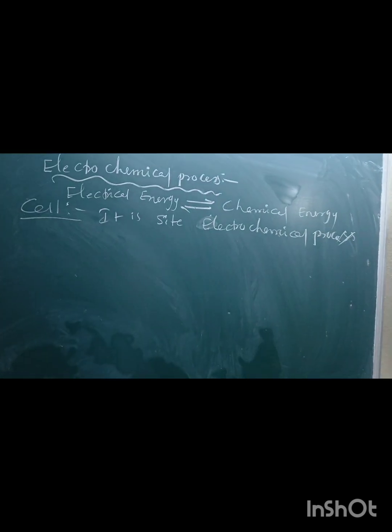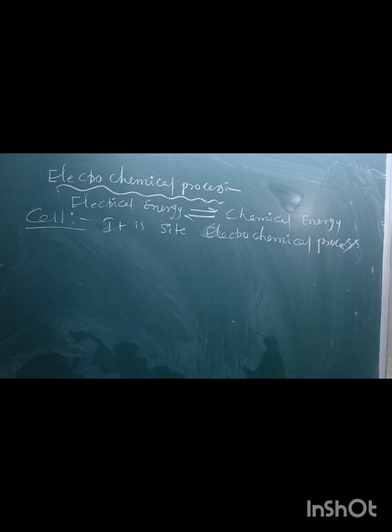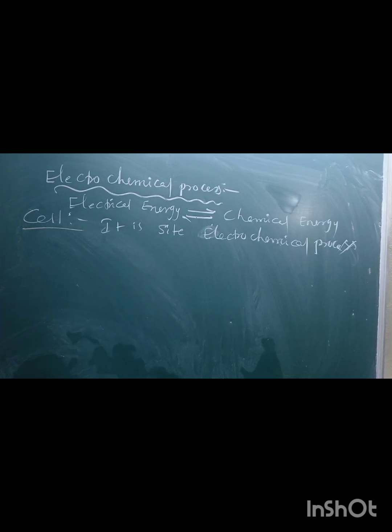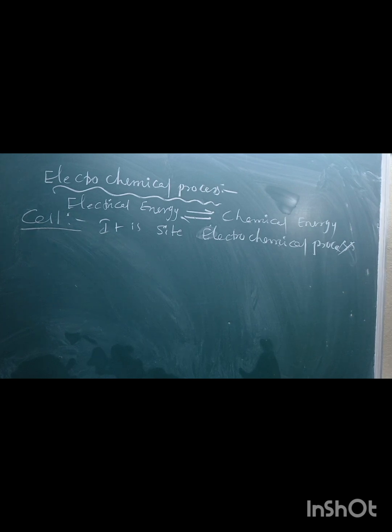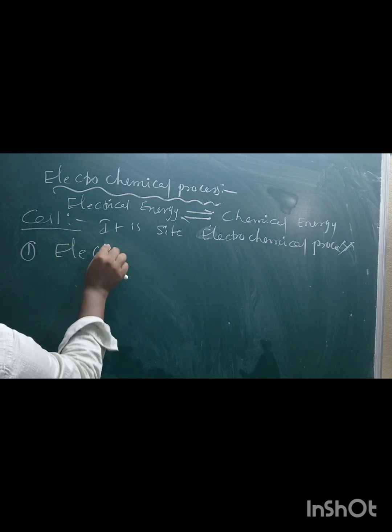It is a site of electrochemical process. If a cell is used to convert electrical energy into chemical energy, then the cell is called an electrolytic cell.